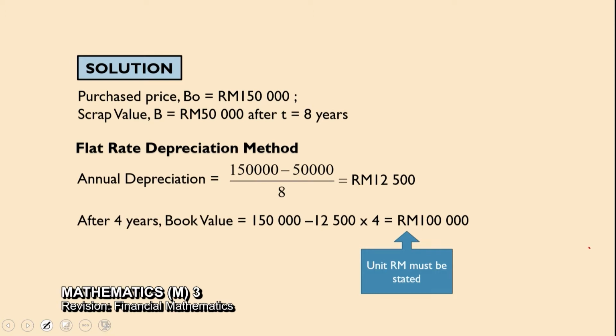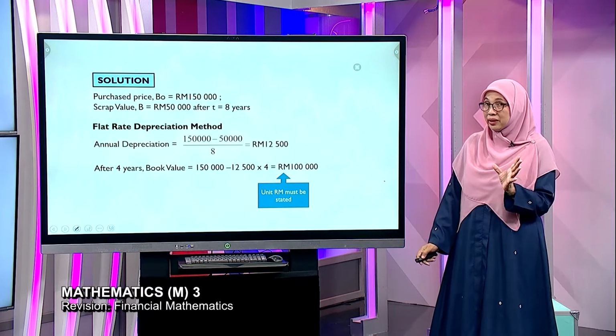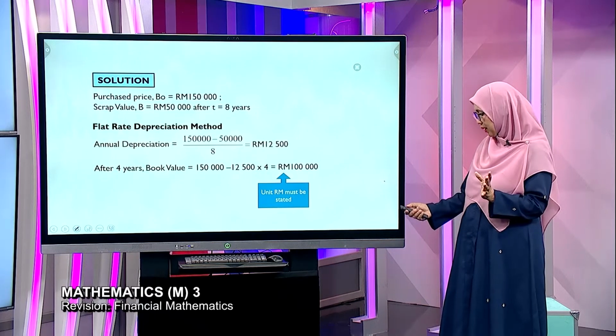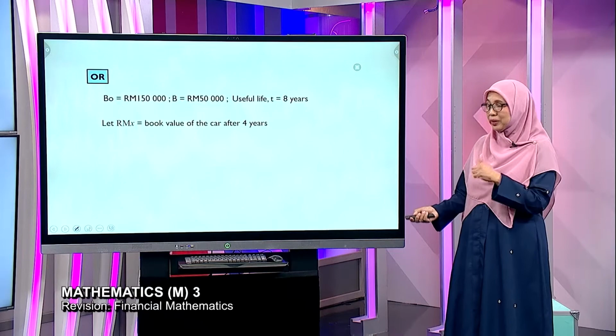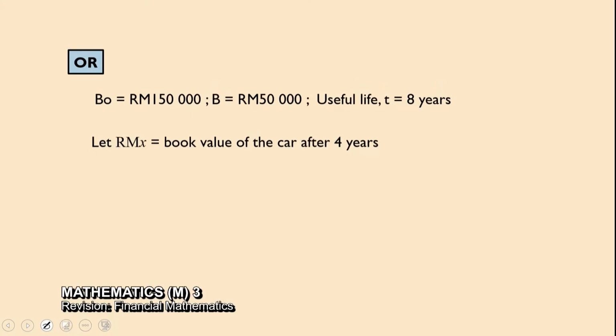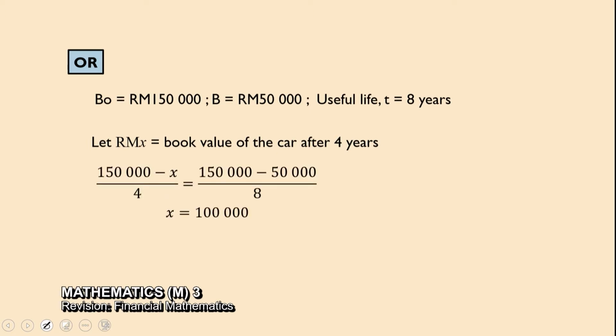Notice that when you state the answer, do not forget the RM. You must write the RM because this is ringgit. This is not just numbers. Since flat rate is also known as the linear slope depreciation, we can use the maths formula, finding the slope. But here, I'm using a different method whereby I define my X as the book value of the car after 4 years. So using the gradient method, I'm leaving my answer X in 100,000.